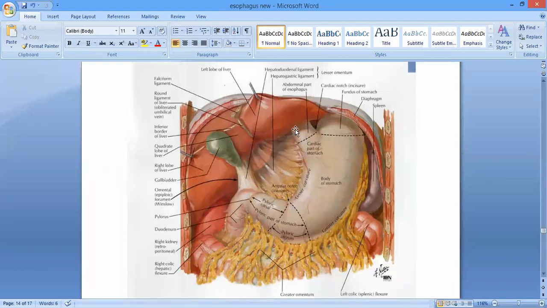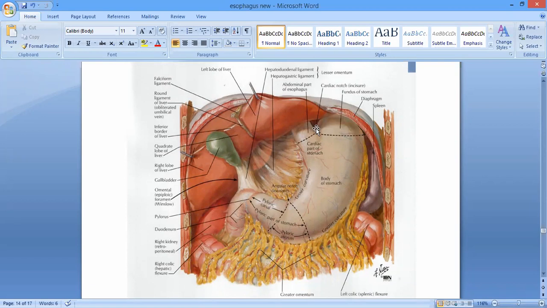Okay, and here you can see its right border coming down over here. The right border is going to be continuous with the lesser curvature of the stomach. You see this curve of the stomach, this is called the lesser curvature of the stomach. Whereas its left border is going to be continuous with the fundus, this convex dome of the stomach, this is called the fundus.